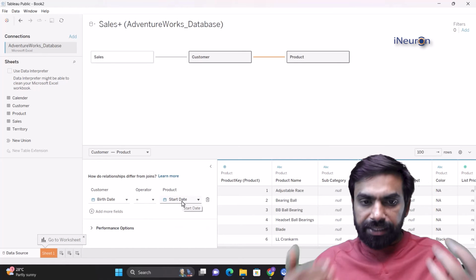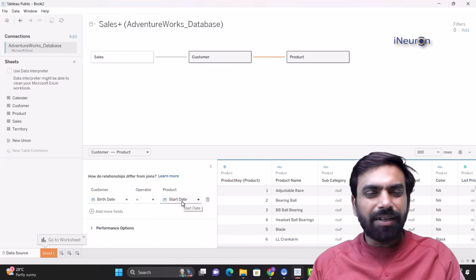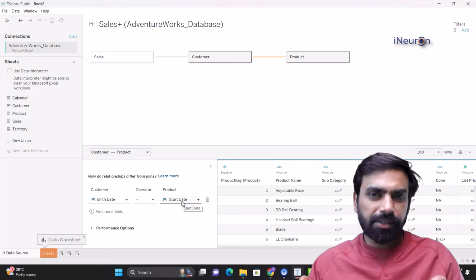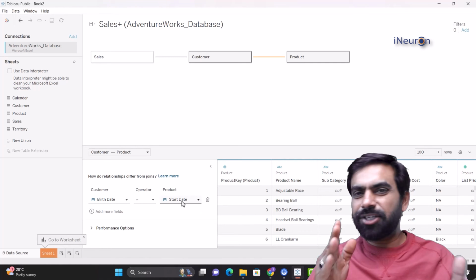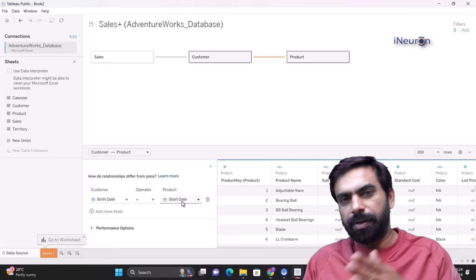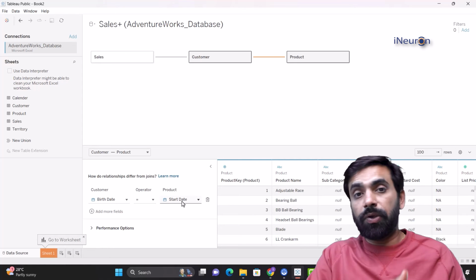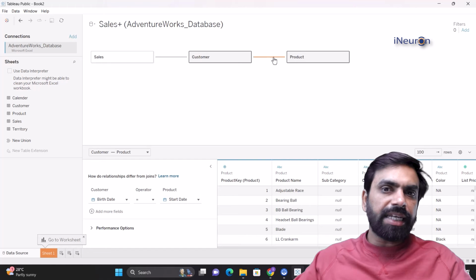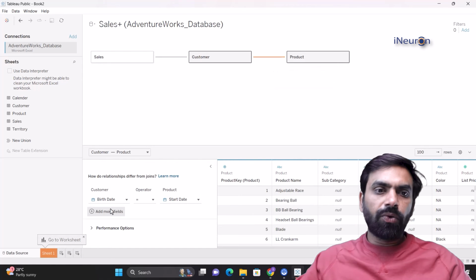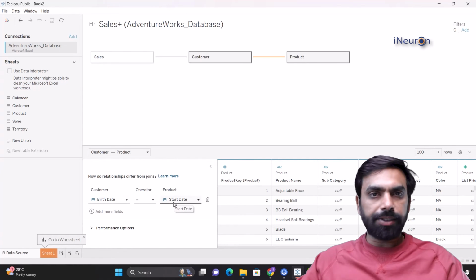Does it make any sense to join these two? What kind of joining is this? How would my customer be related? I don't think there'll be any matching over here, right? Is it like the customer started buying the items just after a few years of being born or a few months of being born? So this is logically inconsistent. Yet, if you manually execute, Tableau is going to execute that.